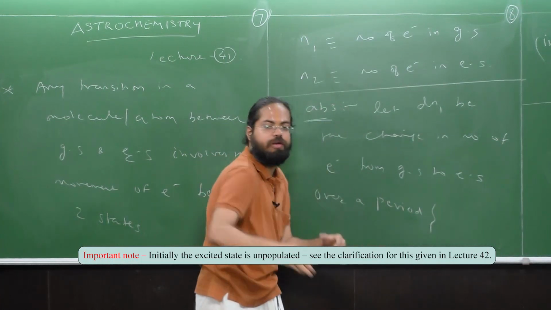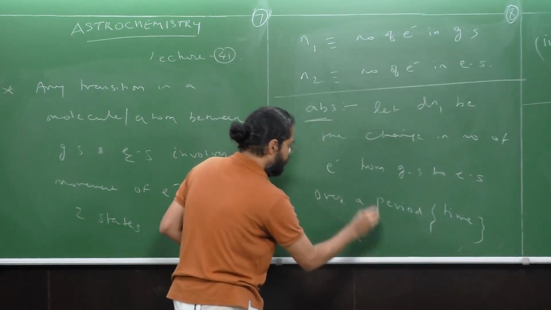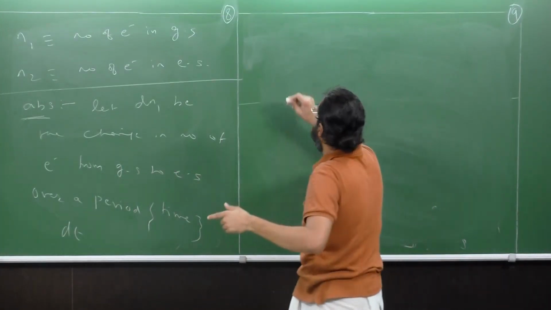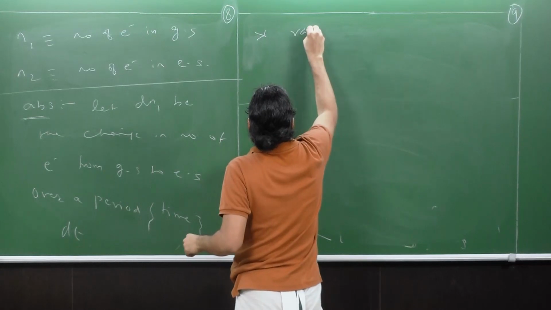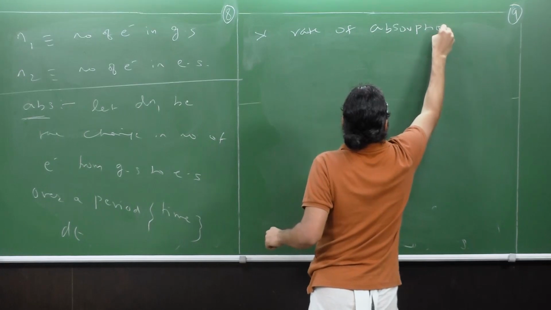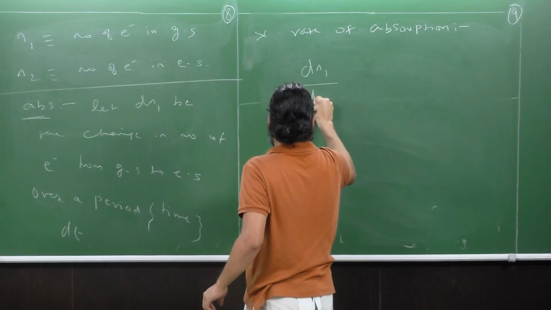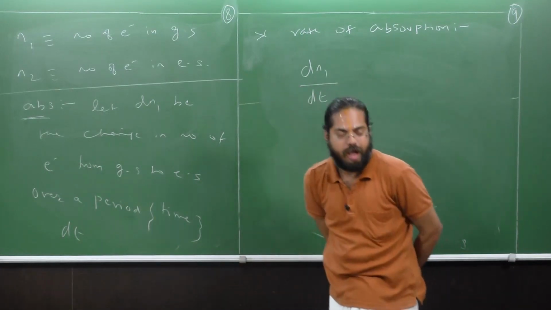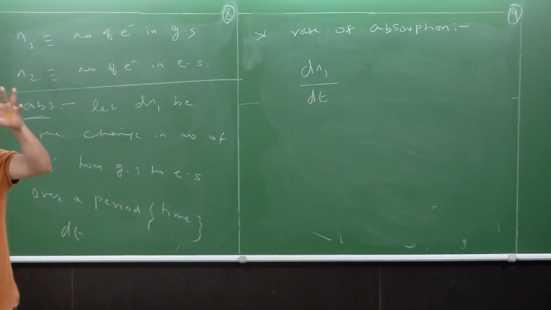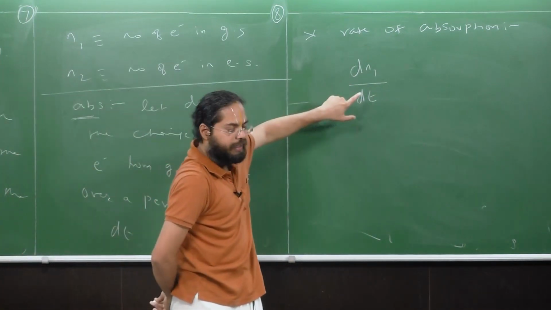Over, when you say period, it refers to time, over a time period dt. So, this understood, the rate of absorption is given by dN1 by dt. Are we clear? What's always a rate? A rate is nothing but a change in some number over some time period. So this is going to be dN1 by dt.